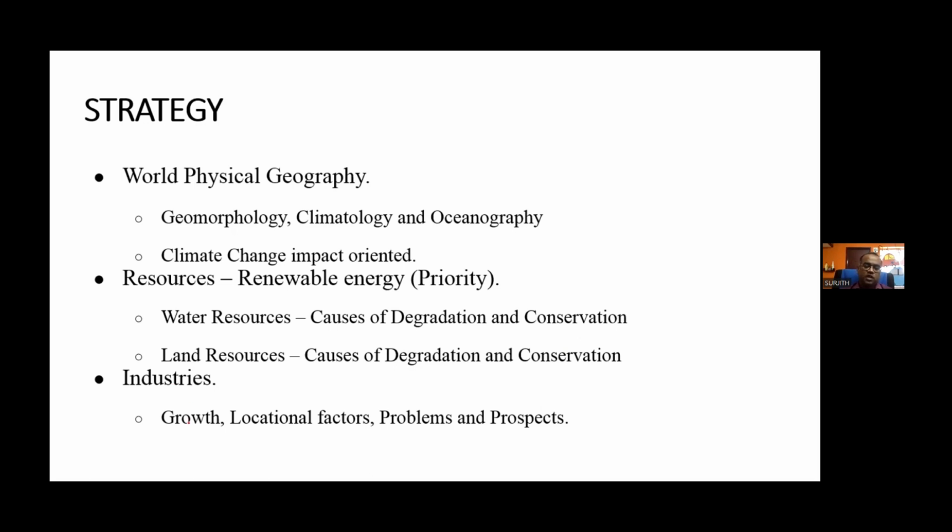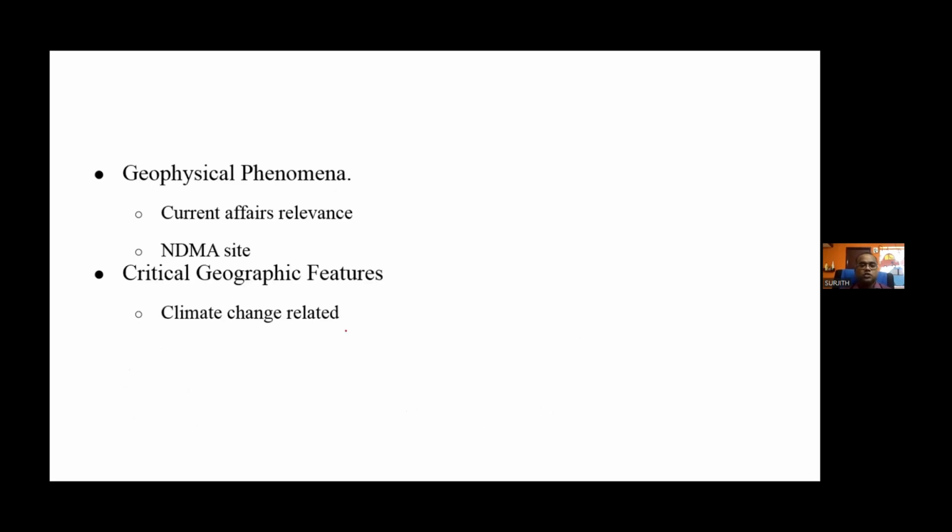So industries, I have very clearly mentioned how you have to prepare the industries: growth, locational factors, problems, and prospects. Geophysical phenomena, it is completely current affairs relevance. Seek the help of the NDMA site. That is enough for studying this geophysical phenomena. Critical geographic features, it is a climate change related area.